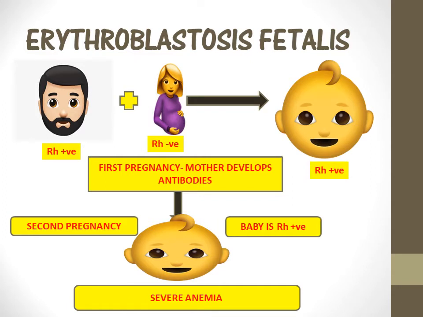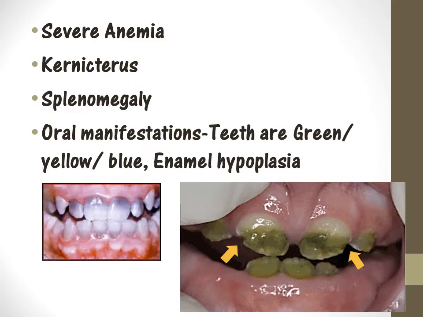So during the first pregnancy, there are no issues, but after the second, third, or fourth, all the babies will have these issues. Okay. So in this condition, the most common symptom seen is severe anemia and kernicterus. The newborn baby has jaundice. Neonatal jaundice is called kernicterus, and the spleen is enlarged.